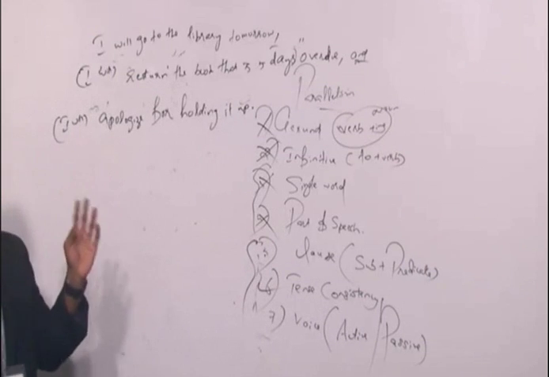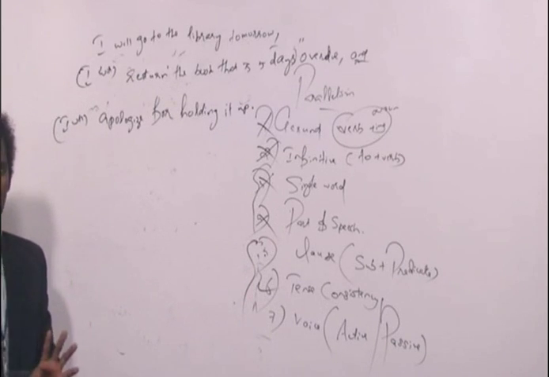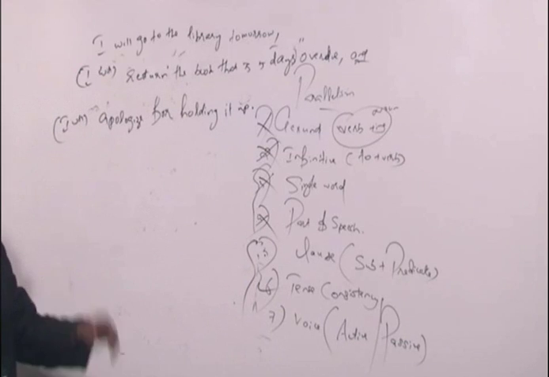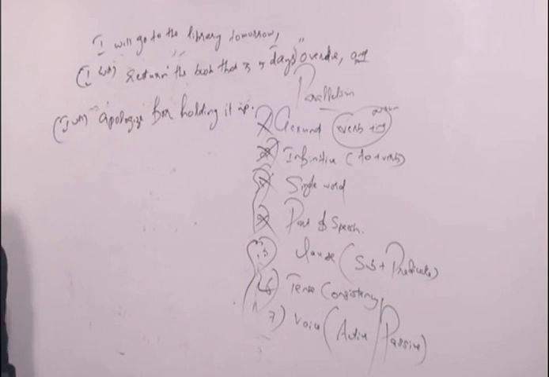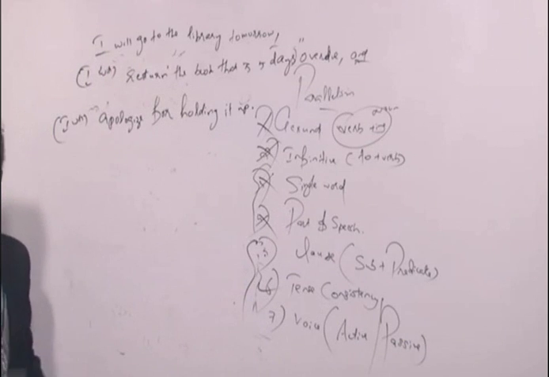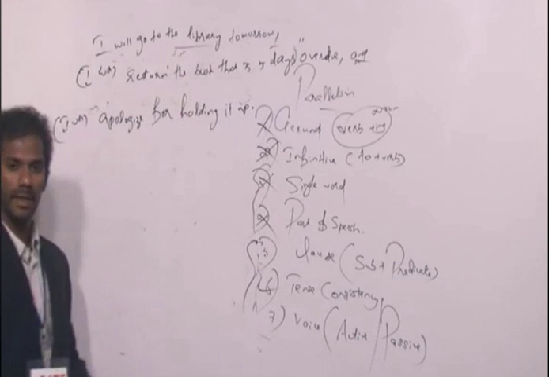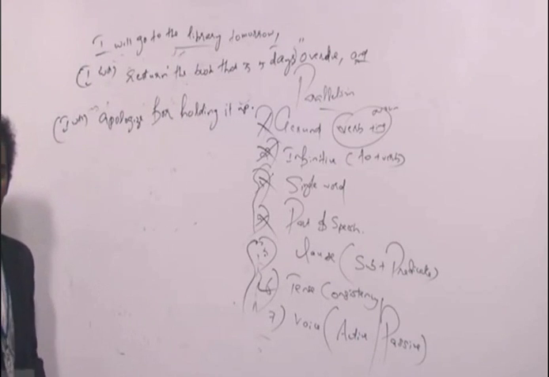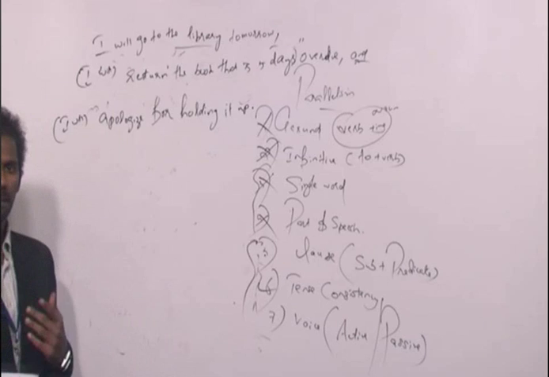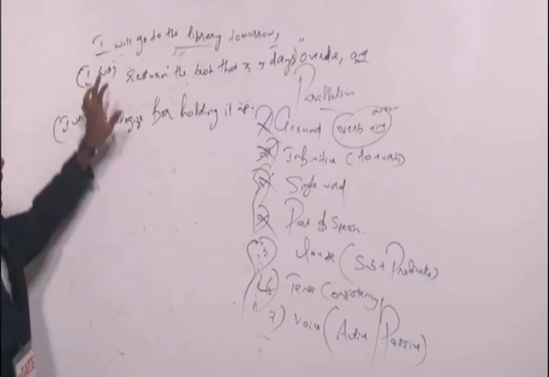I will go to the library tomorrow. I told you subject and objects. Subject and object will only be nouns or pronouns. I will go to the library tomorrow. Subject. Subject is I. Object. Library. Clear? Predicate. As you know, what is said about the subject is called the predicate. We discussed yesterday in fact. Clear?